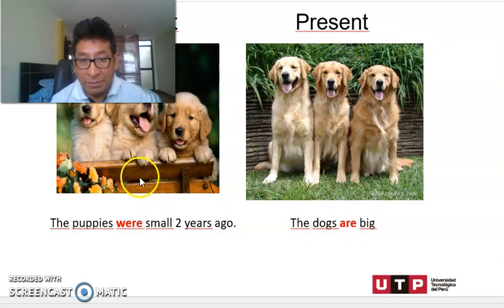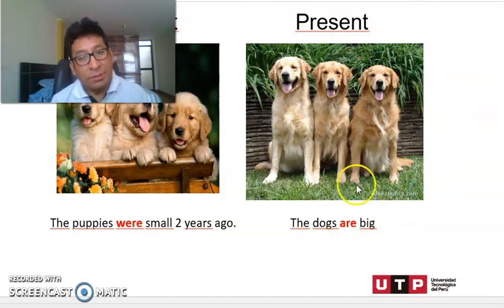In the past, look at the verb, were. The puppies were small 2 years ago. But now in the present, the dogs are big. Can you see the difference? In the past, we are going to use were, and in the present we use are. This is the verb be. So teacher, how do we use the verb be?